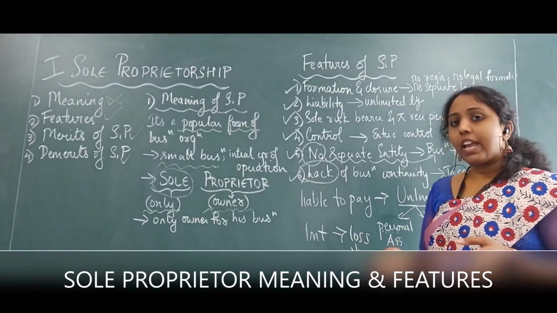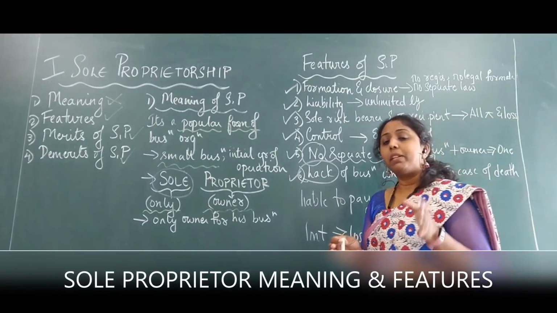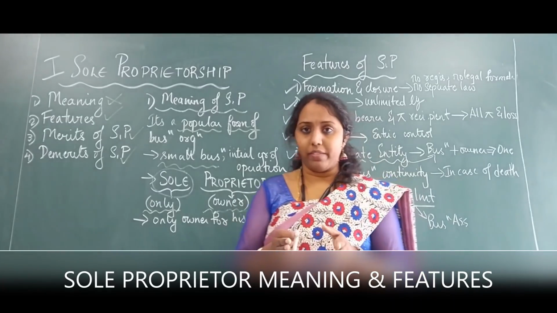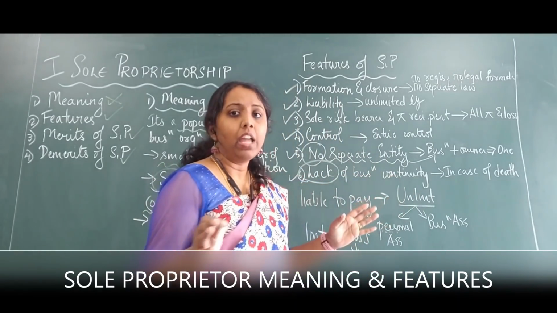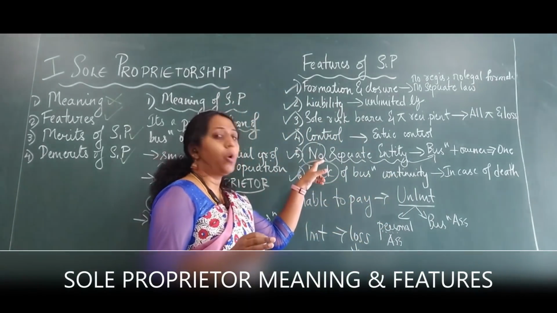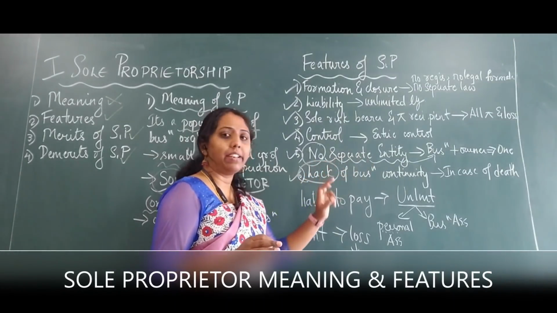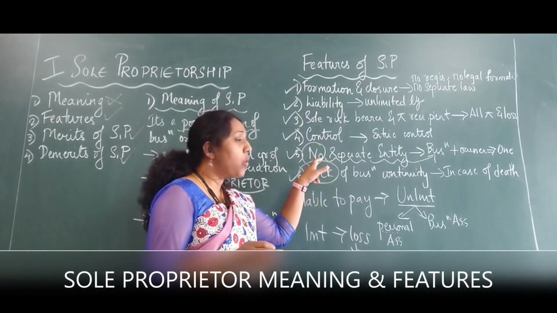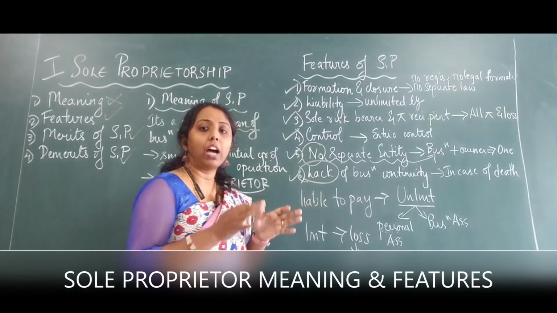Then, no separate entity. That means what? The business and the owner are one. Both are not separate. If it were separate, then this word no would not come here. It would say separate entity. Okay? But here it says no separate entity. That means both are one.